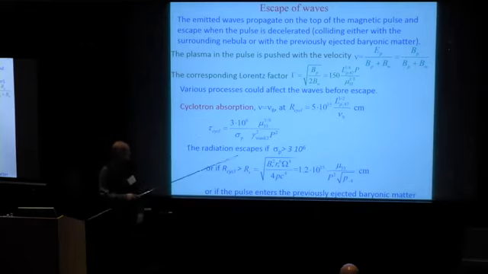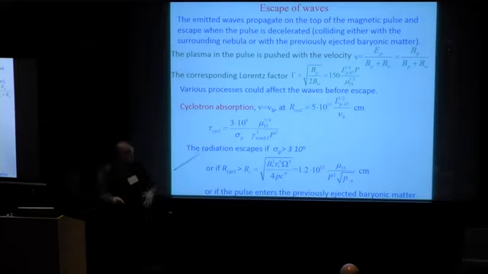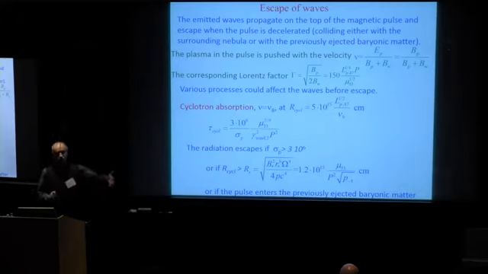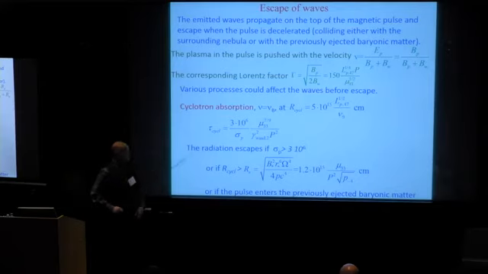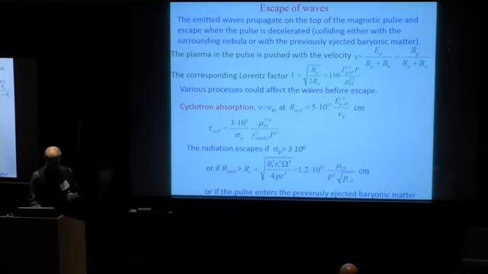Either the radius of the termination shock of the wind is inside the cyclotron radius, which is possible if the pressure in the wind is large enough, or again, for a repeater, if the pulse collides with the previously ejected baryonic material, which could happen far from the magnetar, but at a distance smaller than this. So, in principle, cyclotron absorption is not very dangerous for this process.